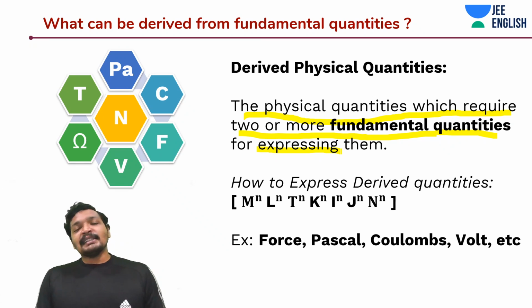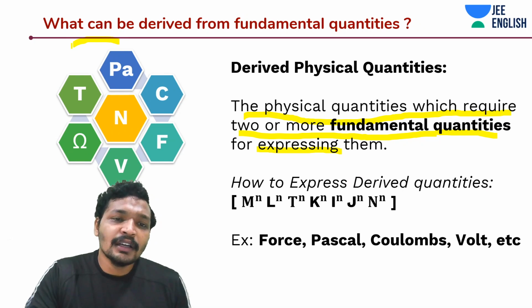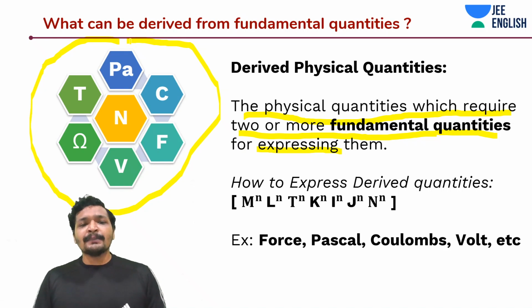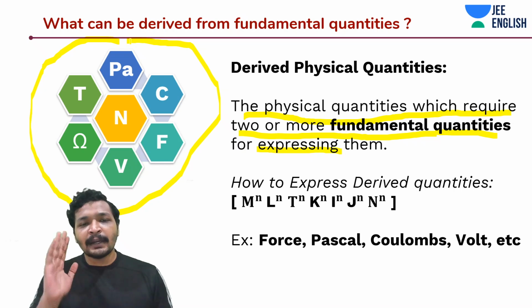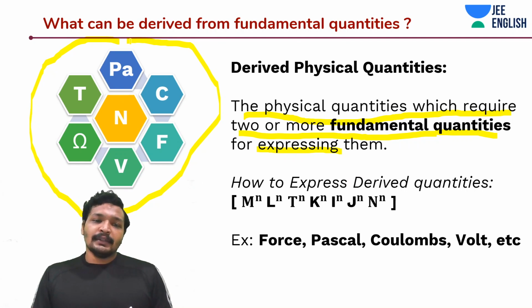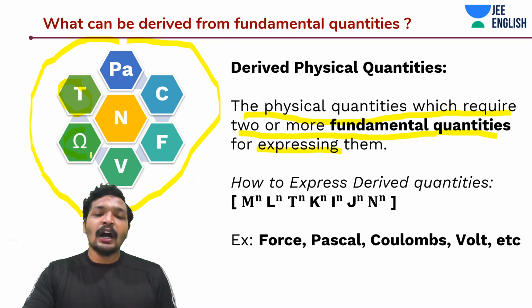Okay, and what are some examples of derived physical quantities? Force, Pascal, Tesla, etc. Anything mentioned over here is a derived physical quantity. Voltage, Farad, Coulomb is not a fundamental but a derived physical quantity. Pascal, anything. Newton, Tesla, Ohms. Okay, guys, I hope you got this point.